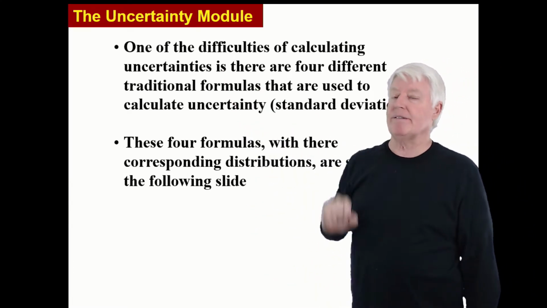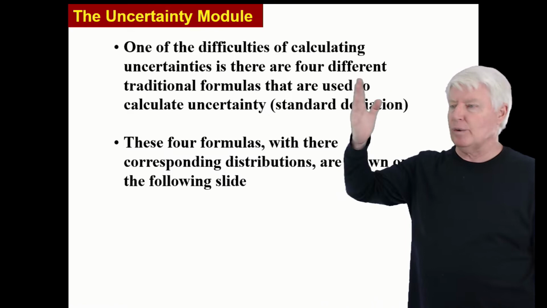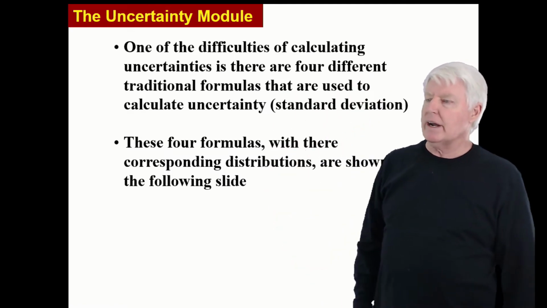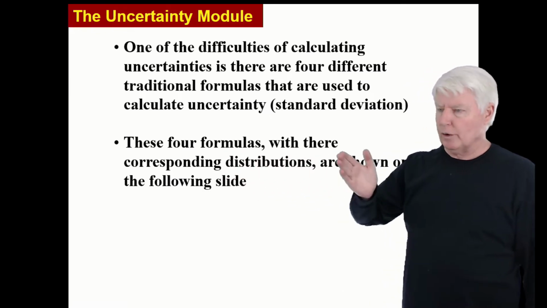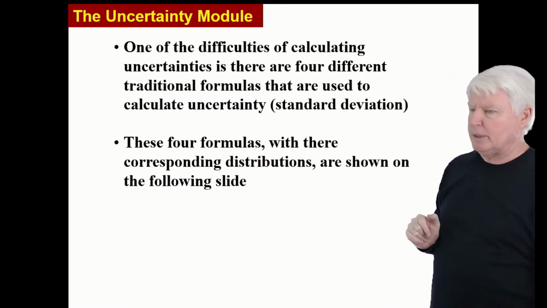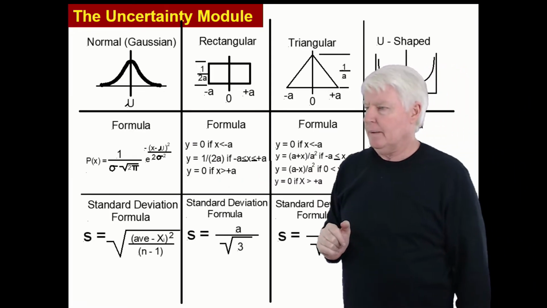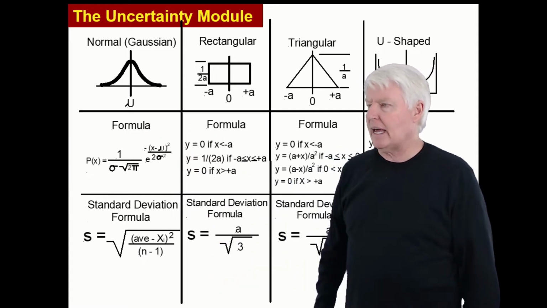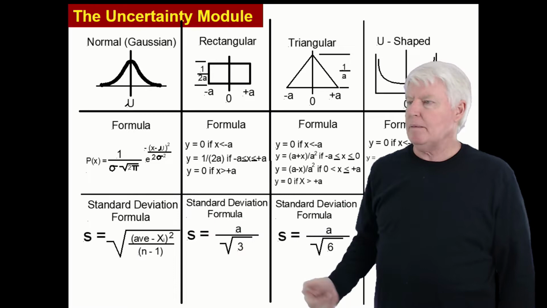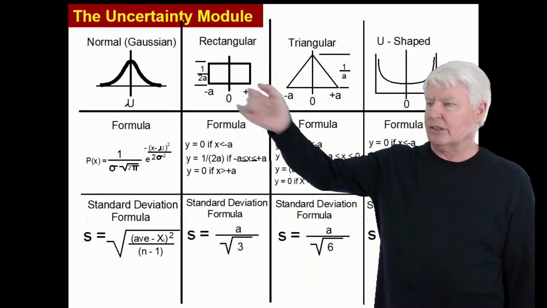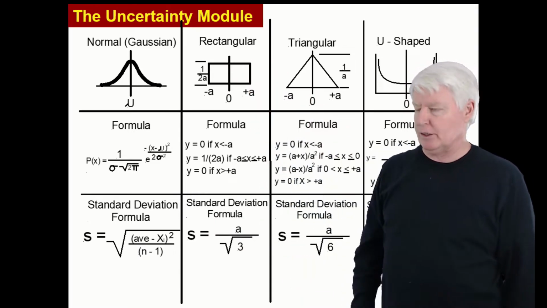One of the difficulties of calculating uncertainties is there are 4 different traditional formulas that are used to calculate uncertainty or standard deviation. These 4 formulas with their corresponding distributions are shown here. So here is the standard deviation of the normal distribution. That's the formula. If you have a rectangular distribution, also called a uniform distribution.